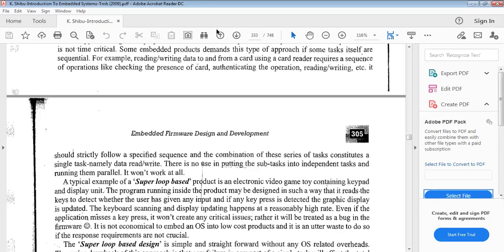That is general purpose, and these are generally used in PC or desktop operating systems. These are the examples for general purpose operating systems.